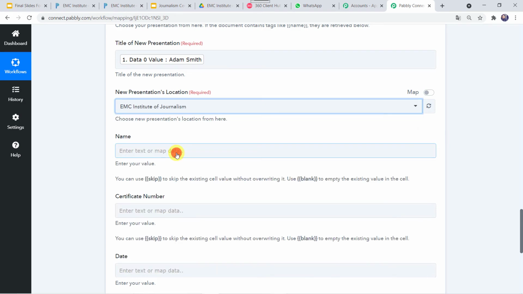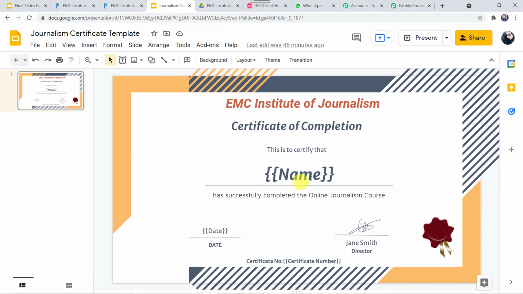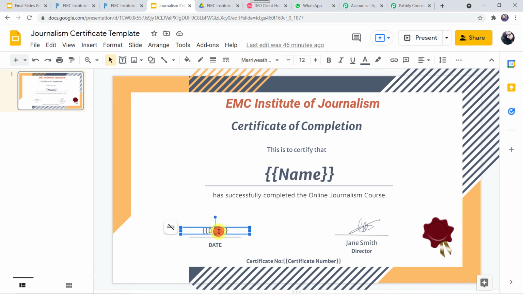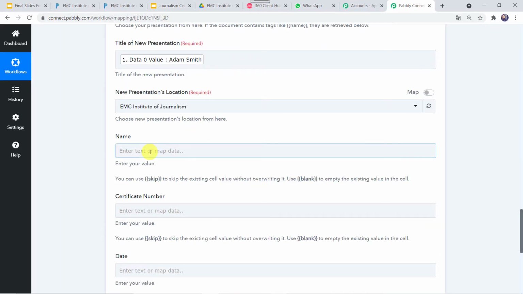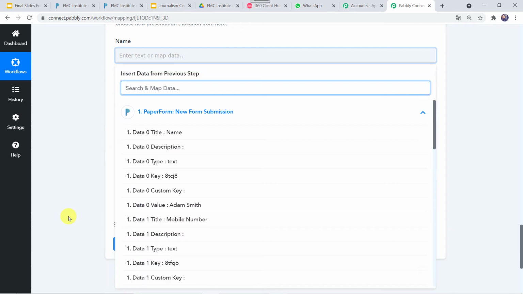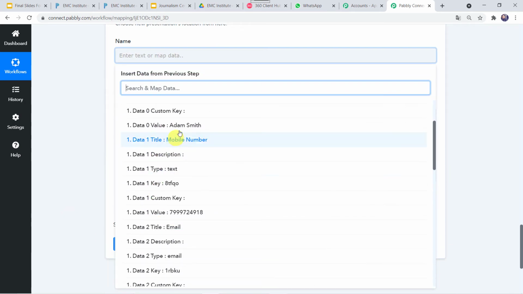Now here we have to enter the values which are going to be printed on the certificate. So in our certificate, we require the name which is in the curly braces, and along with that, the date is also required. So I'll be giving both these details now. Here the name we are going to map. So name will be again from Pabbly form, that was Adam Smith.